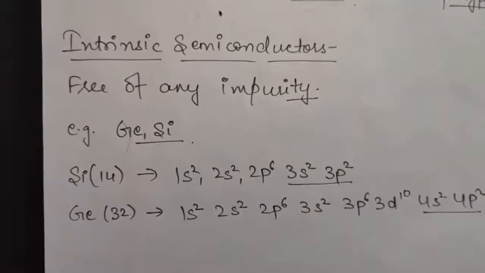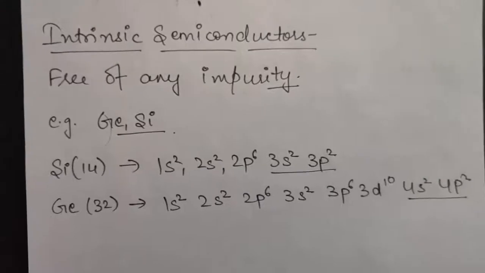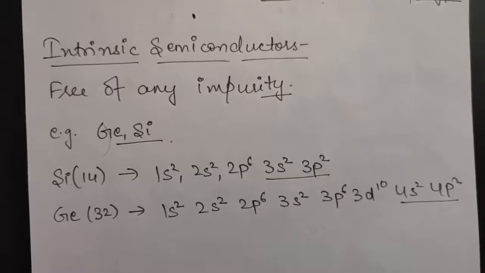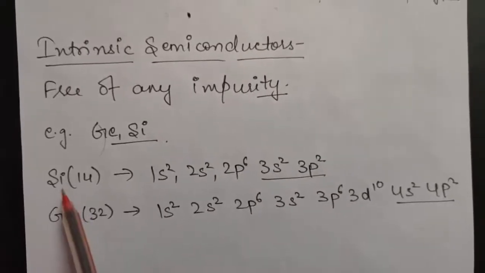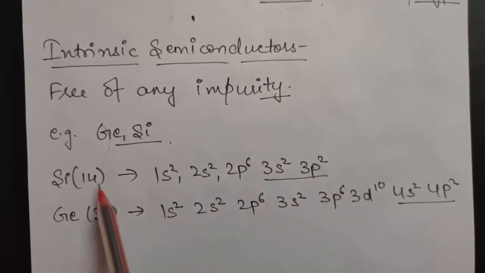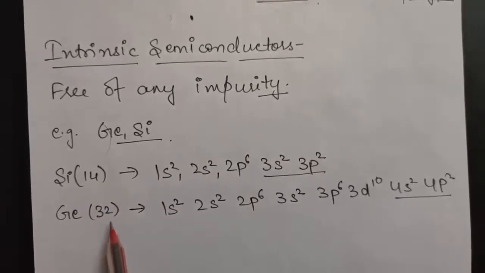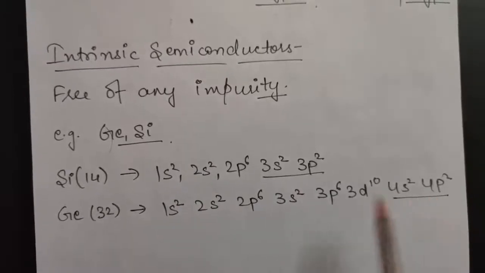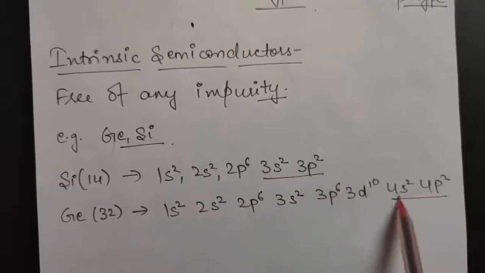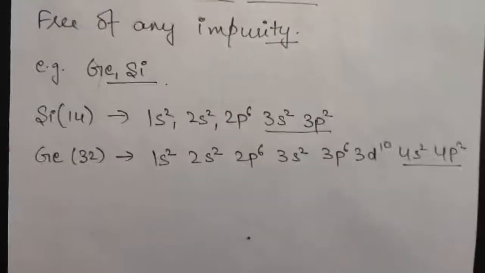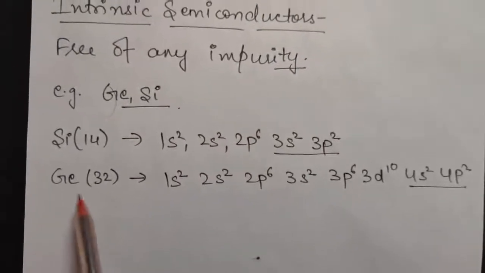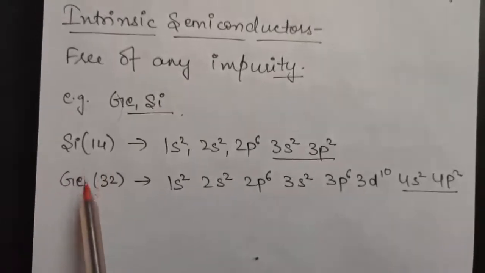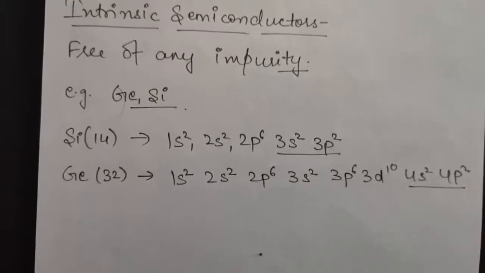Now we will see how these intrinsic semiconductors work and how conductivity happens. For that, as you know, the atomic number of silicon is 14 and the atomic number of germanium is 32. If you write their electronic configuration, you will see that both of them have 4 valence electrons. So I'll make you understand by taking this germanium crystal. You can take silicon crystal as well. Remember both of these have 4 valence electrons.